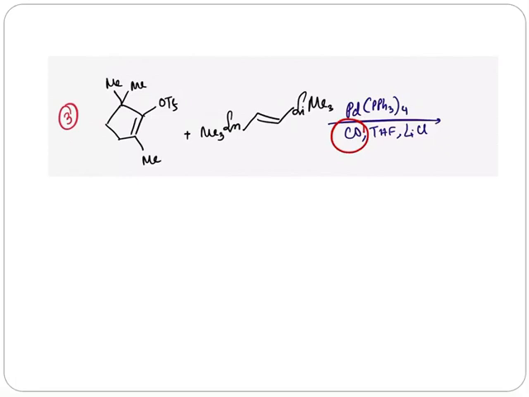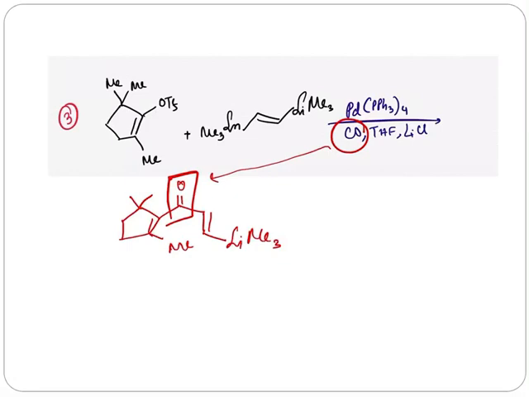So in the presence of carbon monoxide, in the coupling reaction, carbon monoxide gets inserted into it, and what will be the product? The carbon monoxide is inserted here to give the trimethylsilyl group. So here the carbon monoxide gets inserted.